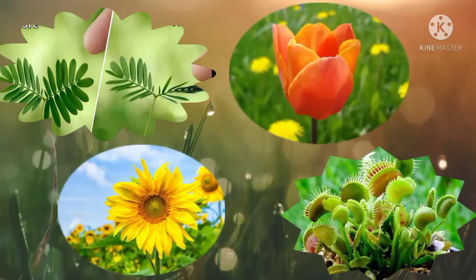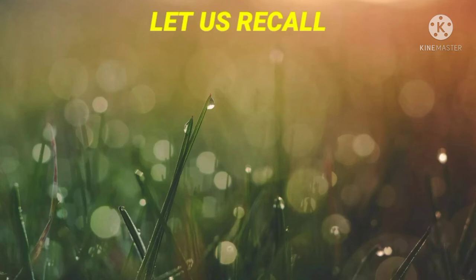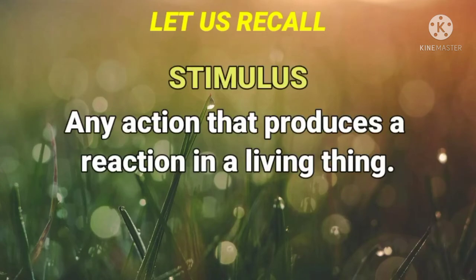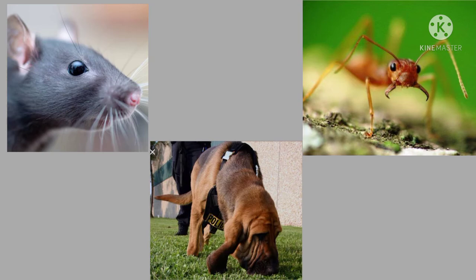Children, have you understood? Okay, now let's recall once again. What is stimulus? Any action that produces a reaction in a living thing is known as stimulus. The plural form of stimulus is stimuli. Animals have sense organs which help them to feel the changes around them.